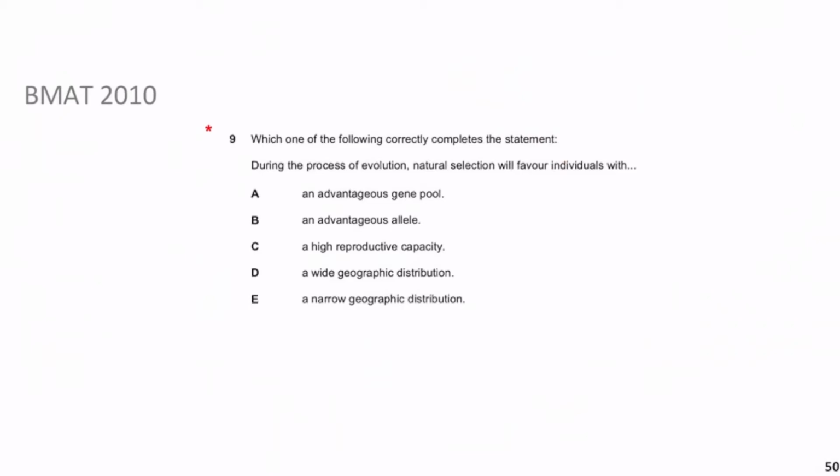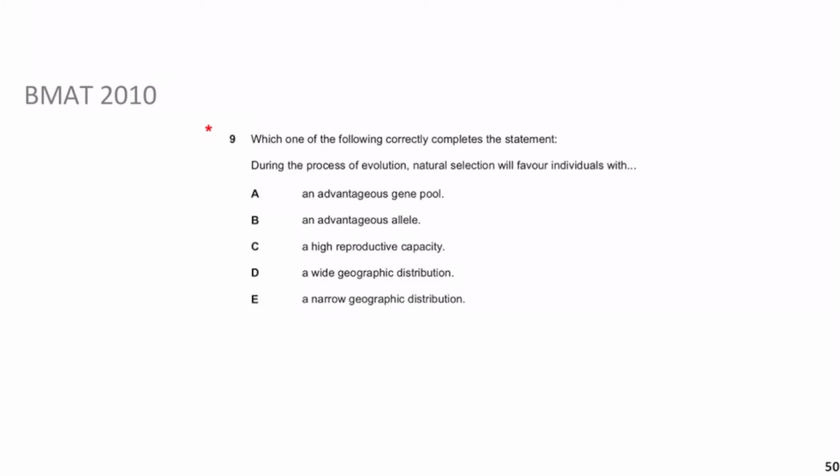BMAT 2010. Now we're going to move on to question 9 in this paper. It says, which of the following correctly completes the statement? During the process of evolution, natural selection will favor individuals with, and then what do you think is the answer there? So, guys, give yourself a minute. This will probably take you faster than a minute, but give yourself a minute. Pause the video, guys, and even if you finished earlier, make sure you resume and we can go through the solution. Okay, guys, so welcome back.